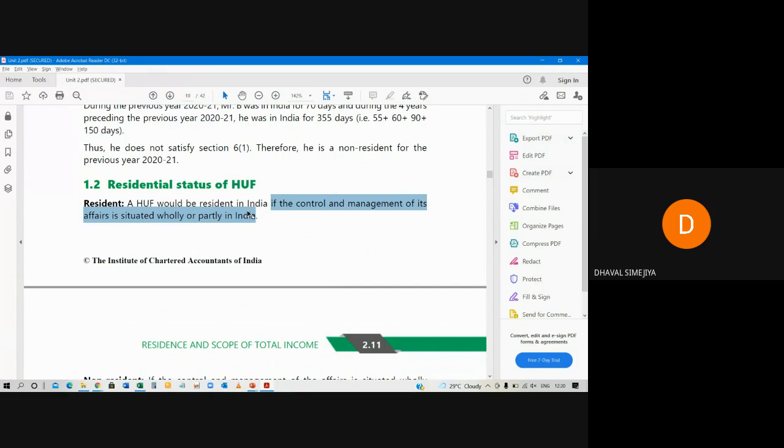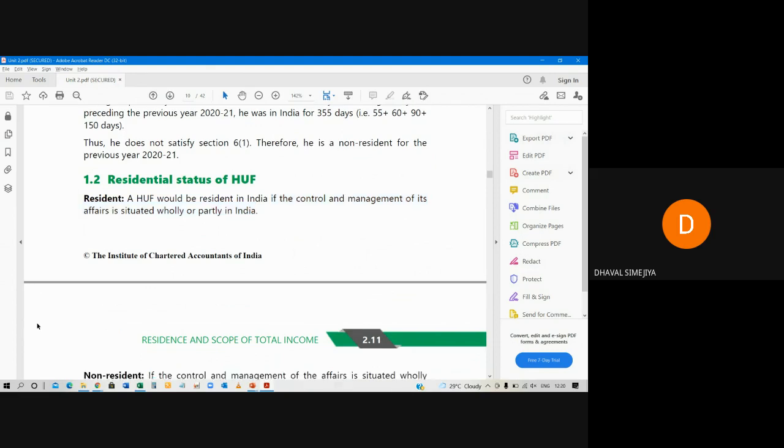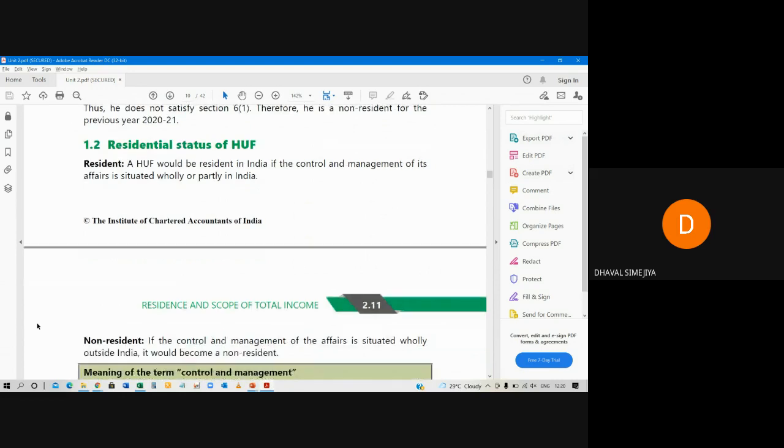Okay. Now, sir, what is the meaning of control and management? That we will discuss. But it is to be done from India, either fully or partly. Non-resident. If the control and management is situated wholly outside India, then it is non-resident.